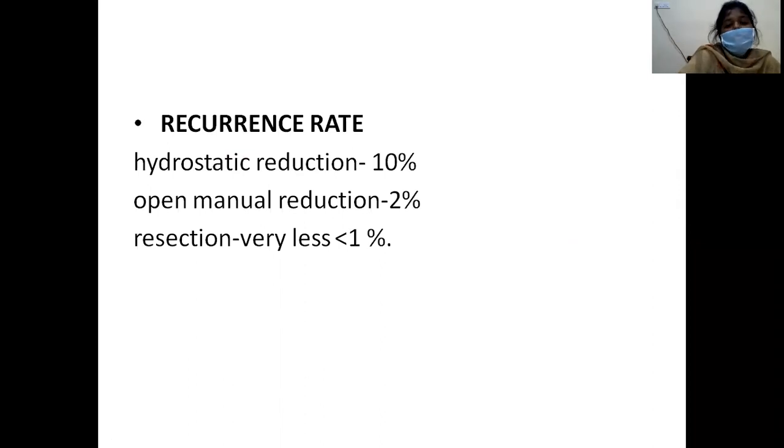So what are the recurrence rates with these various techniques of treatment? With hydrostatic reduction, the recurrence rate is about 10%. With open manual reduction, it is 2%. The same is true with the laparoscopic one also. And if you do resection anastomosis, then the recurrence rate is very low, because you are removing the pathological lead point. Okay, this is about intussusception.